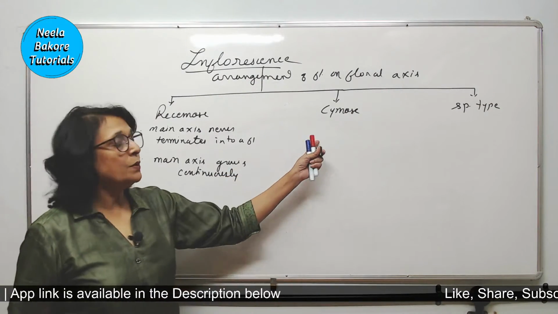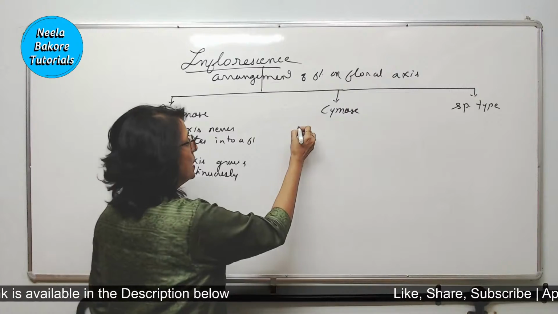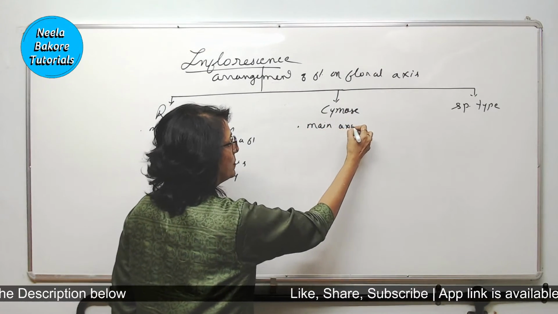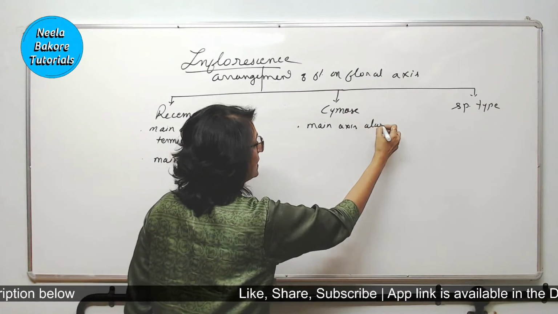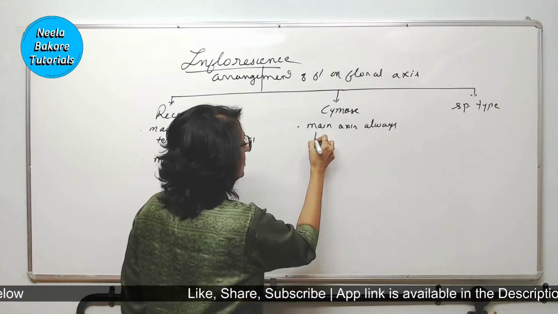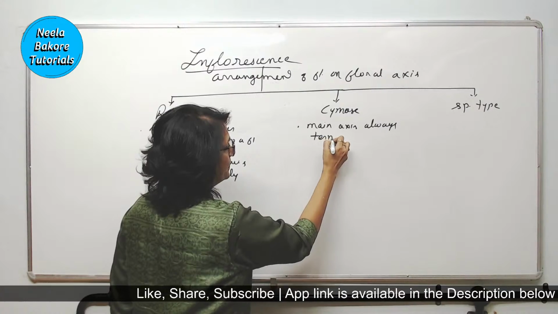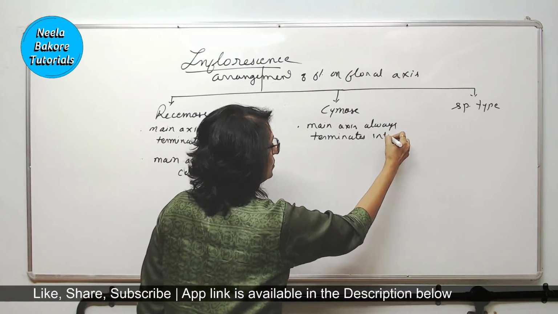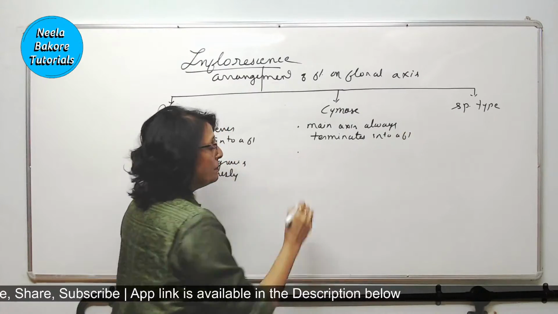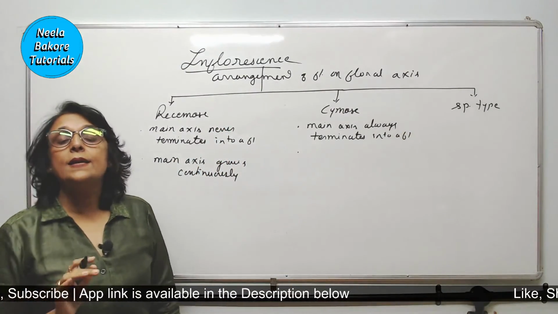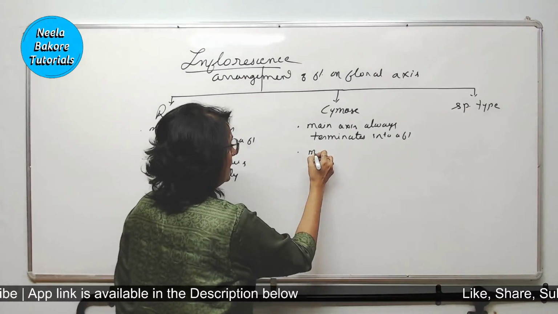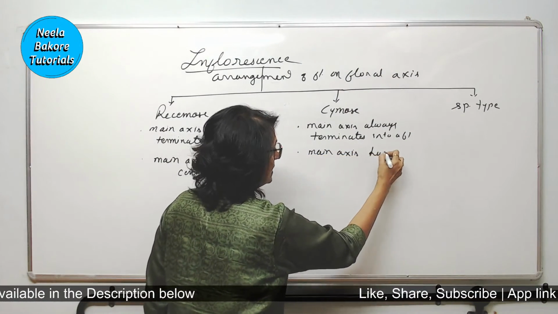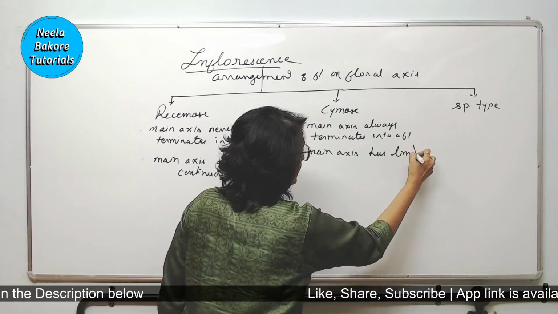If we compare it with cymose inflorescence, here the main axis or a branch always terminates into a flower. That means this main axis has limited growth.